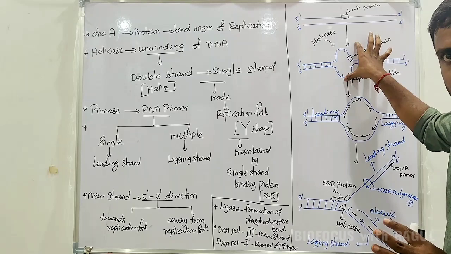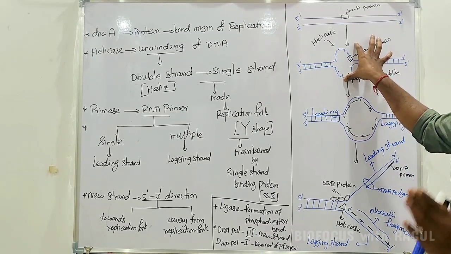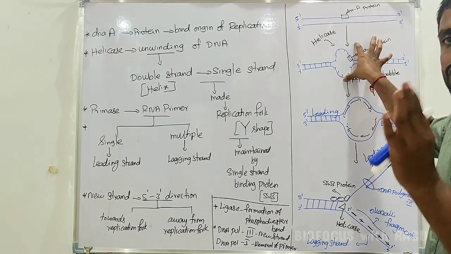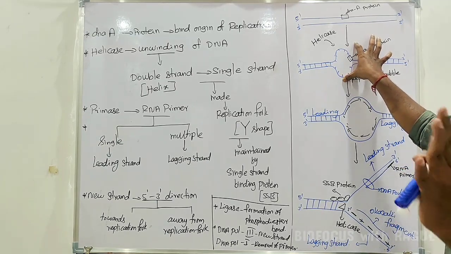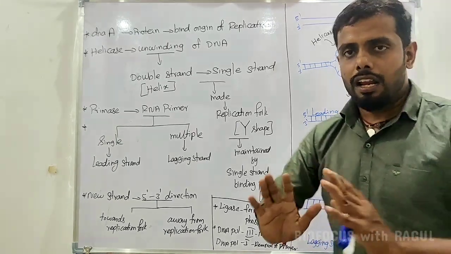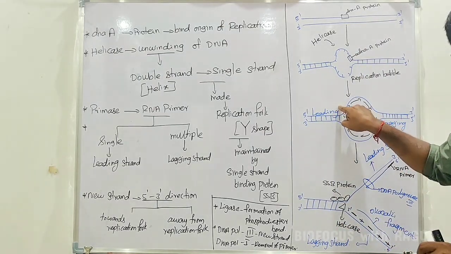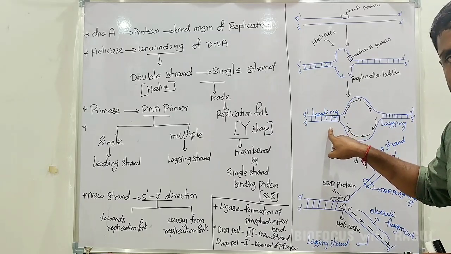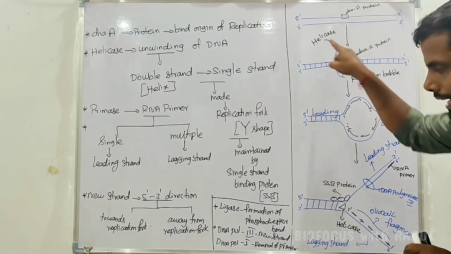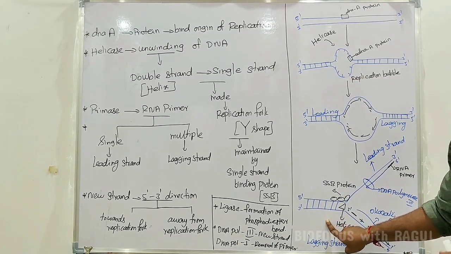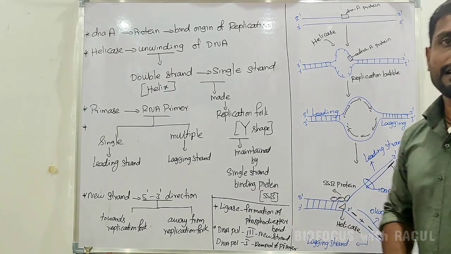ஓகேவா? இப்போ replication bubble form ஆன உடனே, the direction of complementary strand synthesis, அதாவது எந்த direction வந்து நமக்கு புது DNA synthesis ஆகும் அப்படினா, it will always be happening in the 5' to 3' direction தான் நமக்கு அங்க நடக்கும். ஓகேவா? அப்ப நம்ம இங்க பார்த்தோம்னா இந்த arrow நமக்கு தெரியும். ஓகே, சோ அப்ப மேல இருக்கிற first strand என்னது? Leading strand. கீழ இருக்கிற strand என்னது? Lagging strand. ஓகே, அப்போ thereby because of the helicase enzyme, there will be a formation of replication fork. ஓகே, இப்போ இதுதான் என்னது, நமக்காக replication fork. ஓகே, நம்ம இன்சைடில் என்ன பண்ணிருப்பாங்க?